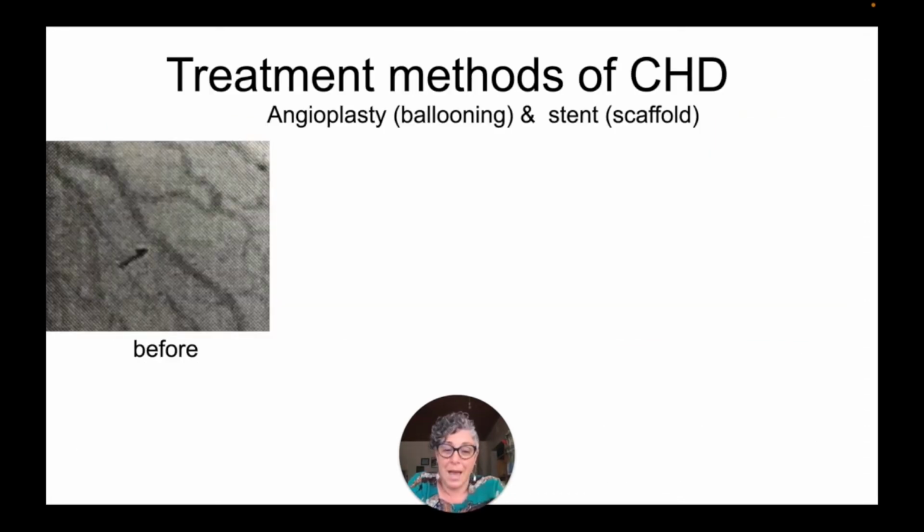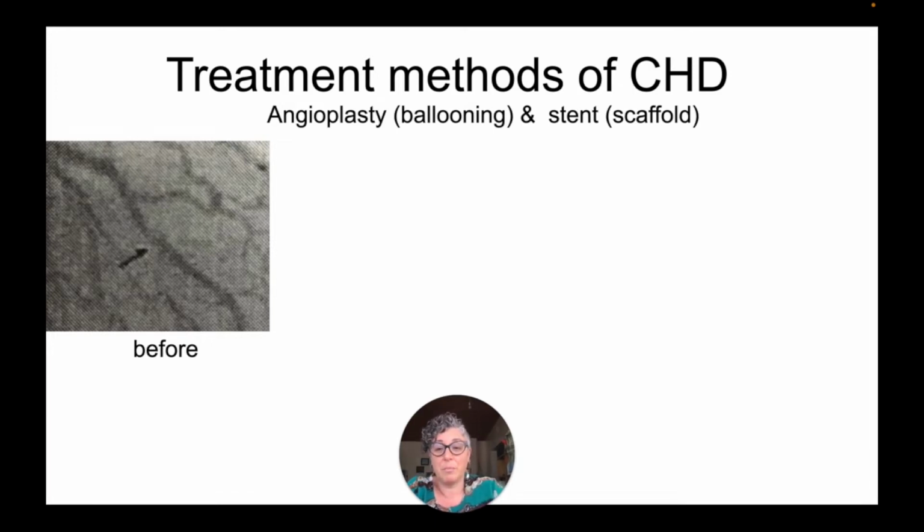Now, what if you already have coronary heart disease? There are several different treatment methods of coronary heart disease. The first one that we're going to talk about is something called angioplasty and stent. Angioplasty is a ballooning that happens inside the coronary artery, and then a stent is a scaffold that is put into place to keep that artery open. Remember, the artery wall has been damaged at this point.